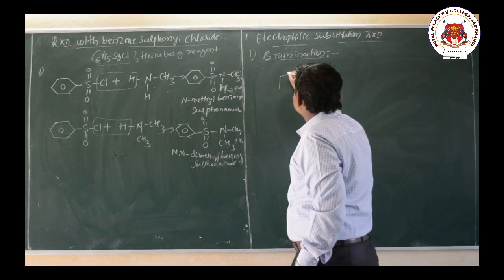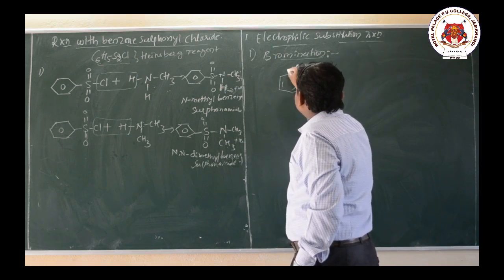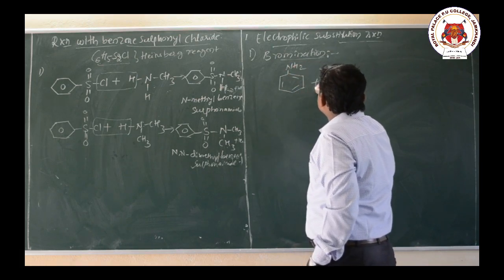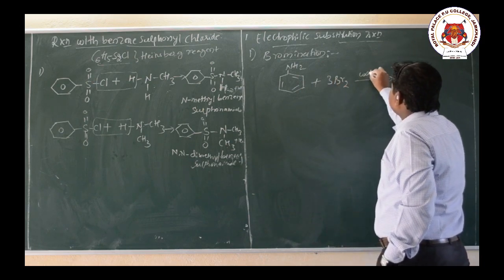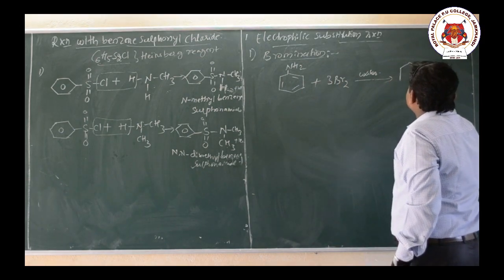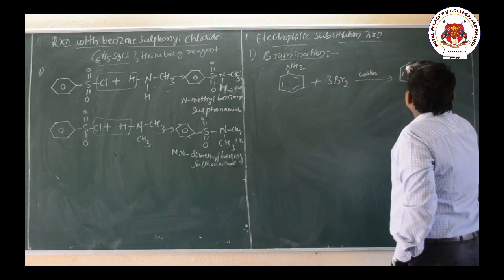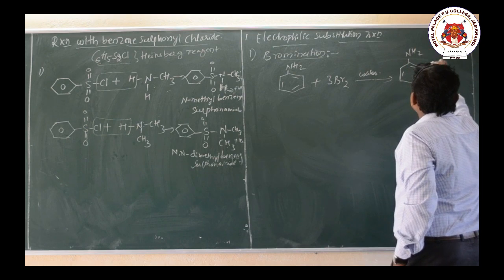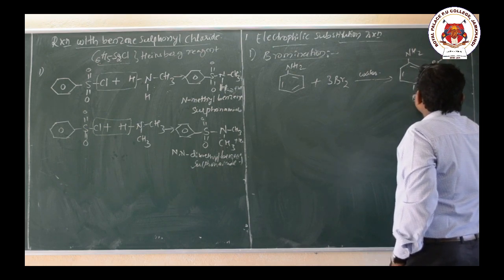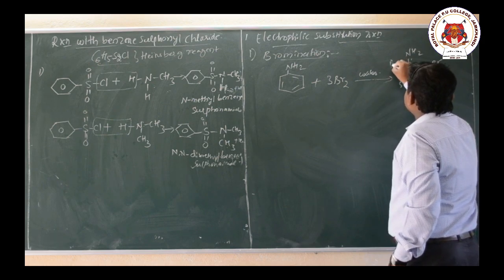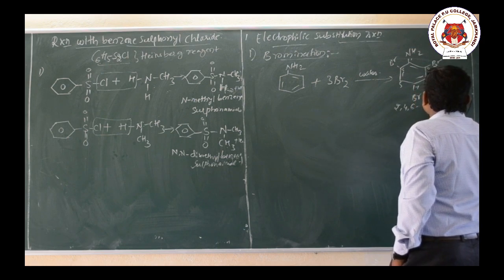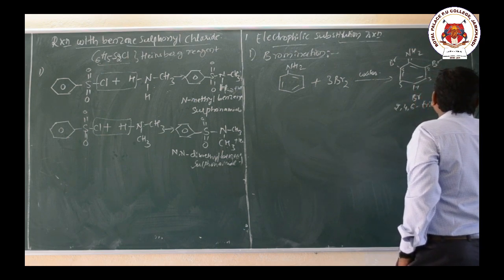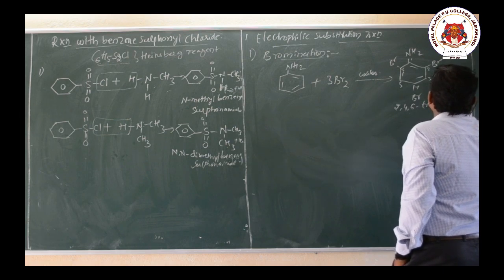I will write here aniline plus bromine, in water, or bromine water. The derivative: bromine can be at 2, so this is 1, 2, 3, 4, 5, 6, positions 2, 4, 6, giving 2,4,6-tribromoaniline with the release of 3 HBr.